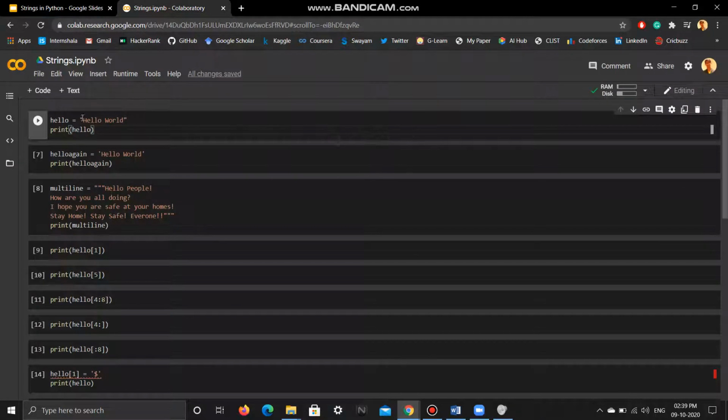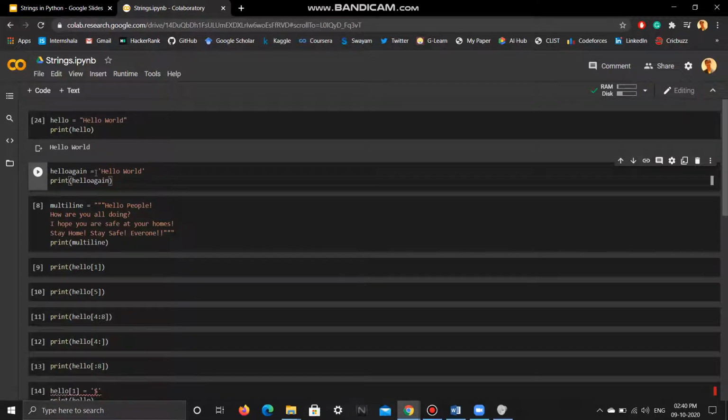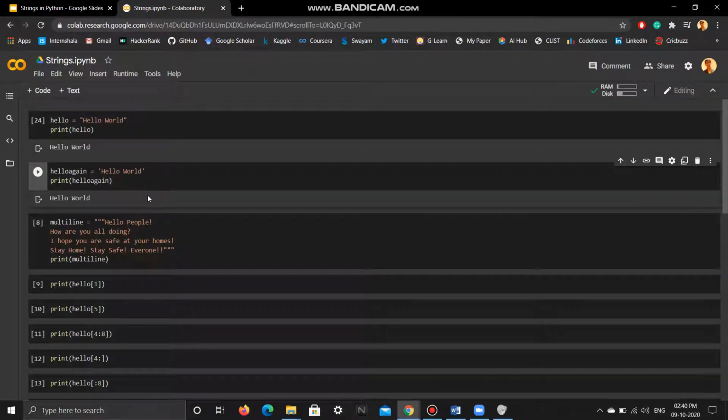So here I have a string, hello world. It is stored inside double quotes and I'm storing that particular string in a variable called hello. And if I print it, there I have hello world. Okay. So one major point to note is that there is no difference between single quotes and double quotes in Python. So here I have stored the same string in single quotes in another variable, and if I print it, I get the same result. So there is no difference between single and double quotes in Python. Okay, you can use them interchangeably.